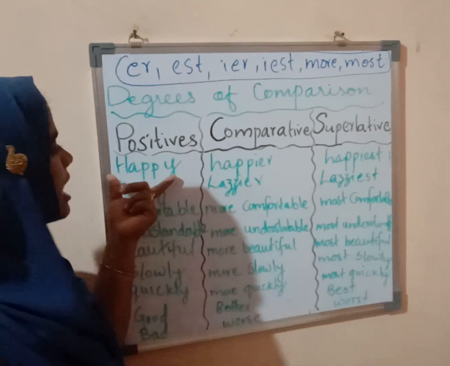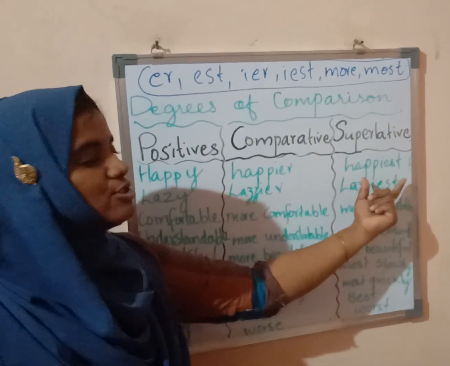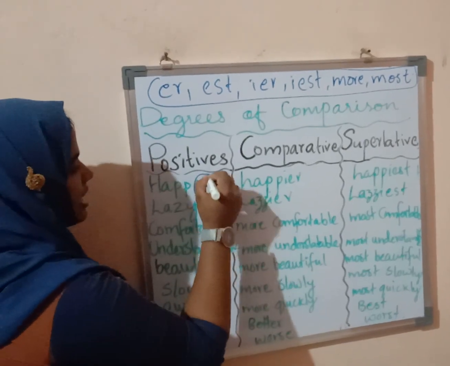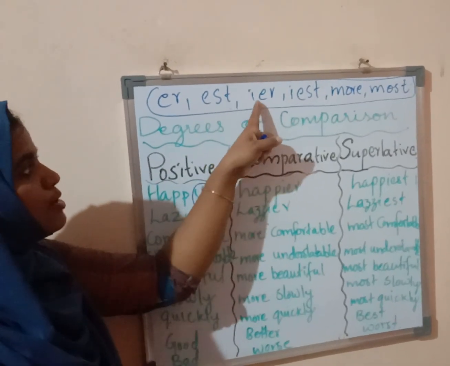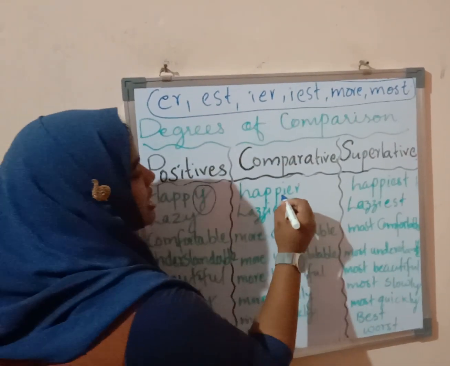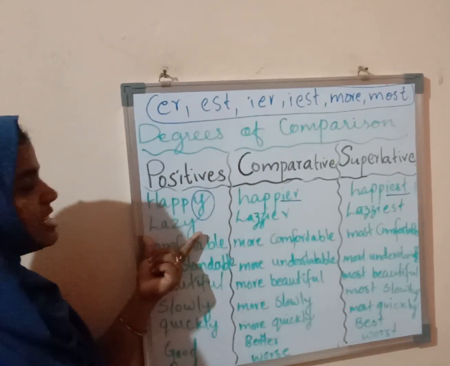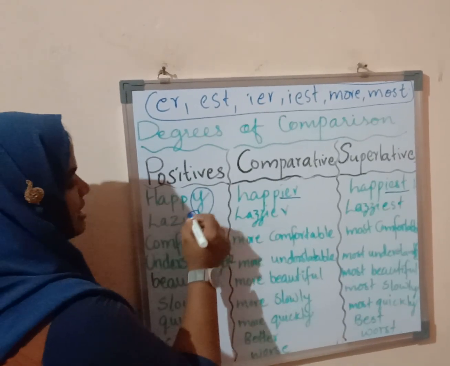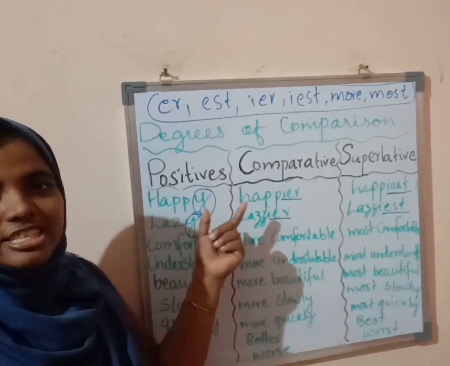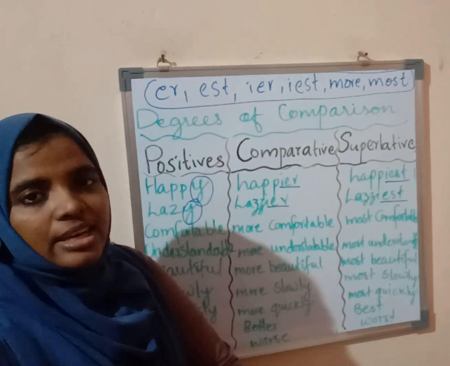See here, happy. What is the comparative form for happy? Happier. And what is the superlative form? Happiest. Why? Because here it is Y. And we know when Y is coming, we use IER and IEST. Next one, lazy. Again, Y is here. So we are using IER in the comparative form and IEST in the superlative form.